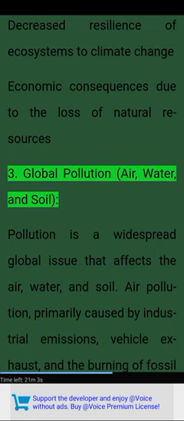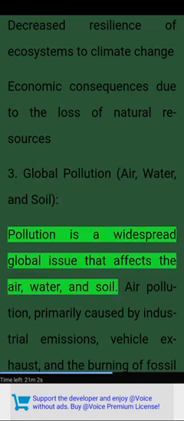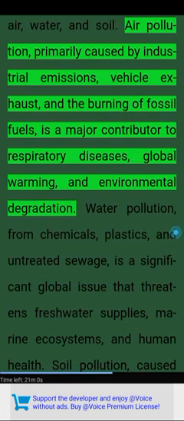3. Global pollution: air, water, and soil. Pollution is a widespread global issue that affects the air, water, and soil. Air pollution, primarily caused by industrial emissions, vehicle exhaust, and the burning of fossil fuels, is a major contributor to respiratory diseases, global warming, and environmental degradation.